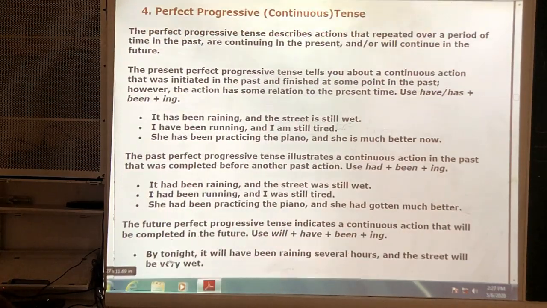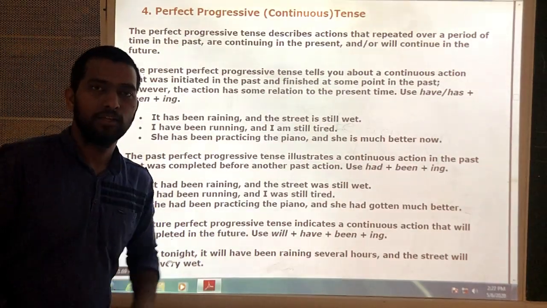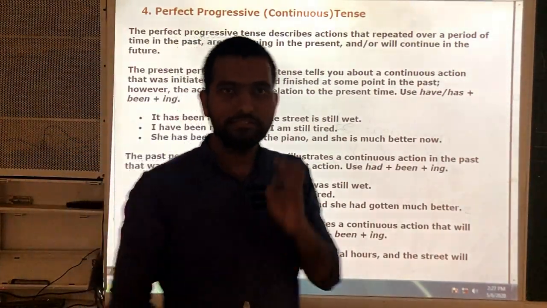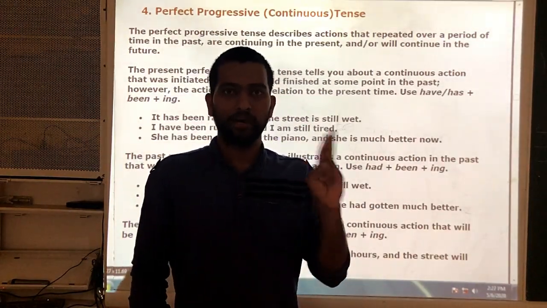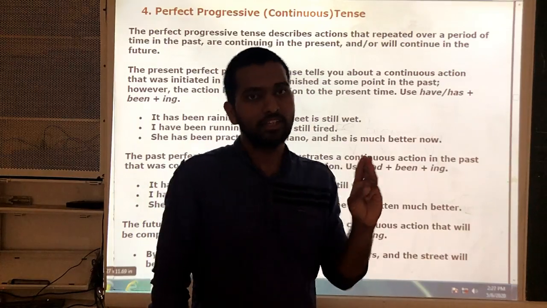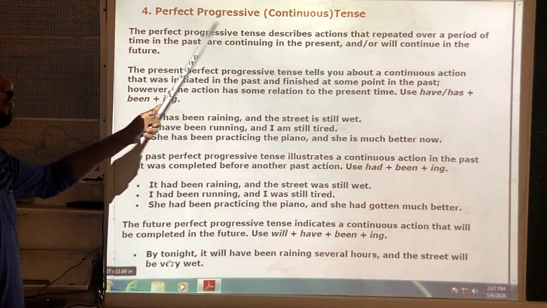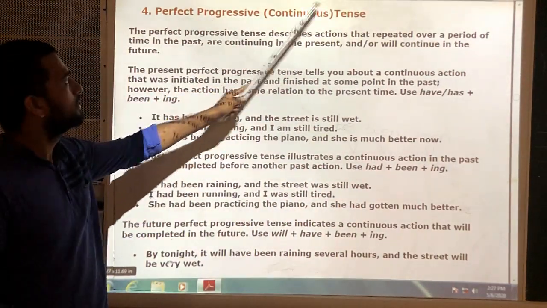Next, let us discuss perfect continuous tenses. Perfect continuous tenses are also of 3 types. First one is present perfect continuous, second one is past perfect continuous, third one is future perfect continuous. See, progressive means continuous. Okay.